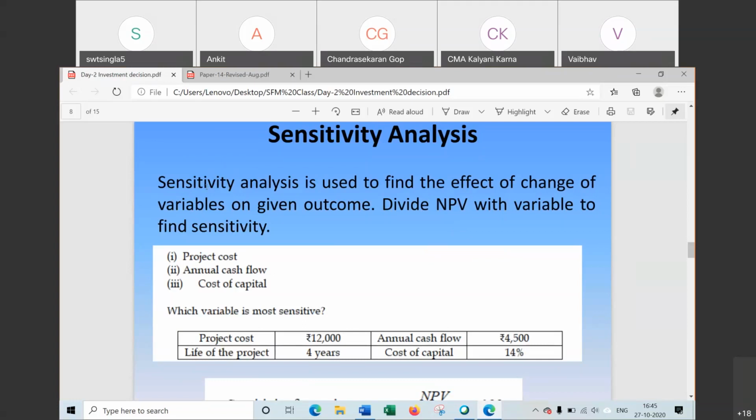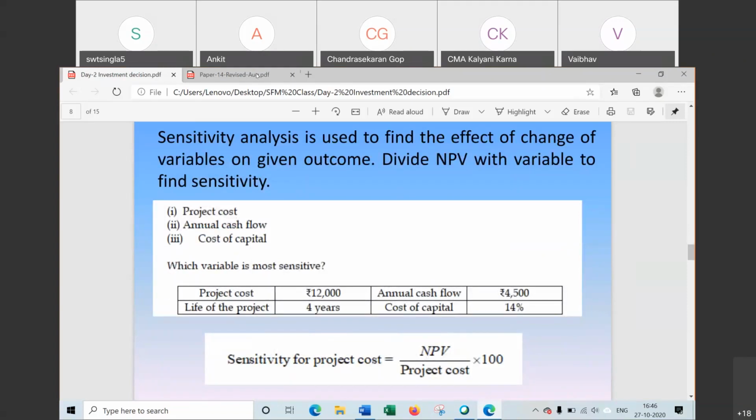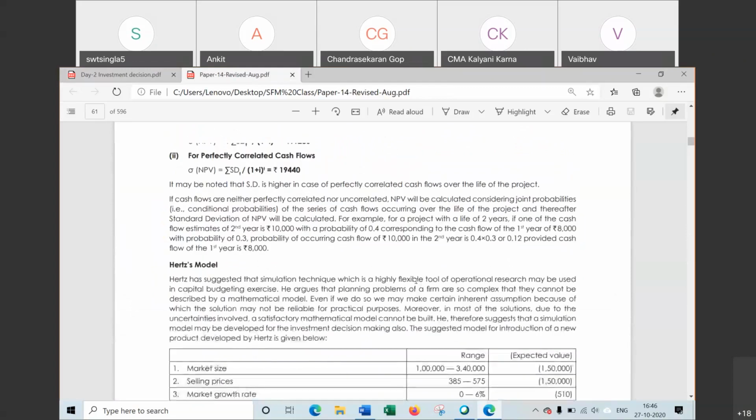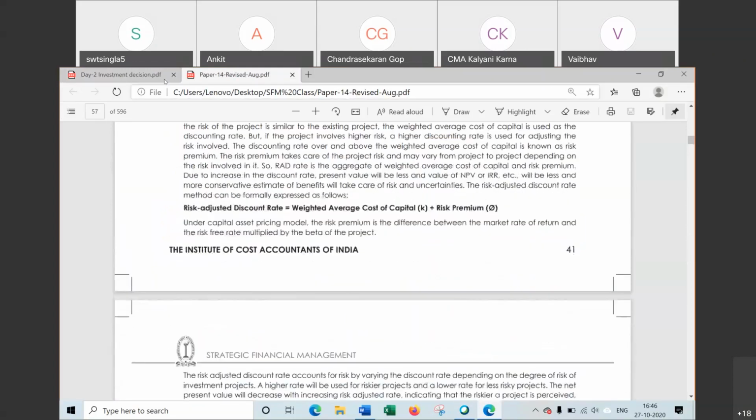Overall, it is used to find the effect of change of variables on a given outcome. Like you are finding NPV; in this chapter we are talking about NPV. So what will be the change in NPV when any factor is changed? That is sensitivity analysis. Question is not given in the book, but it can be seen from one example.